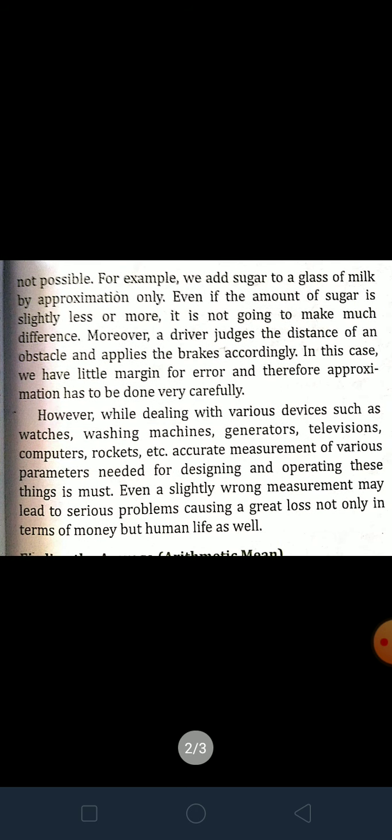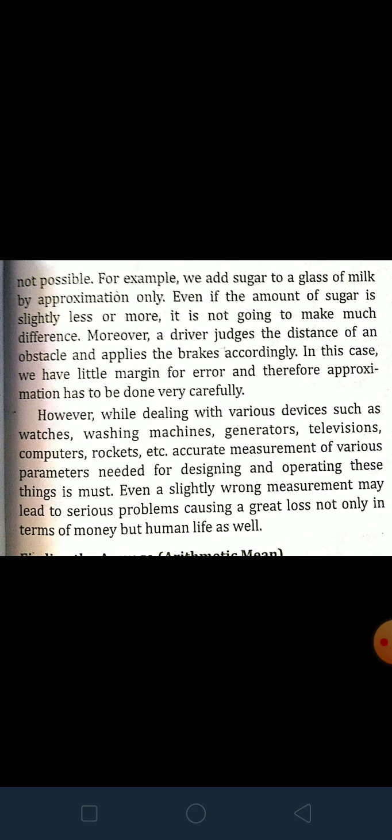We use approximation where a little bit of change from the accurate may not make much difference. For example, we add sugar to a glass of milk by approximation only, because we are not measuring how much amount or how many grams we will add in our glass of milk.